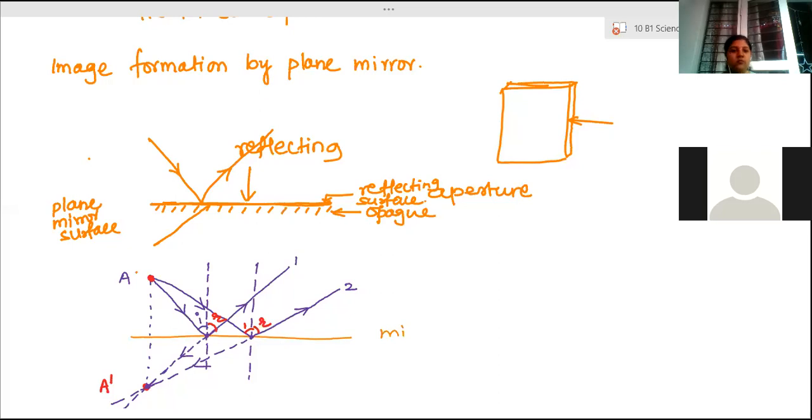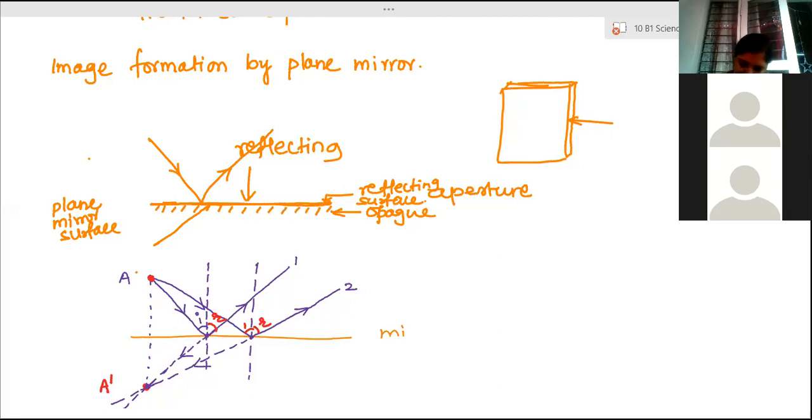Ma'am, should we draw the angle of incidence and angle of reflection with the protractor? Right now it's not needed. Approximately you have to make them equal. Ma'am, for my convenience, can I? Yeah, you can. Ma'am, in the exam we have to do it with a protractor. We should draw the second diagram also under the same heading. Yes, same heading only.